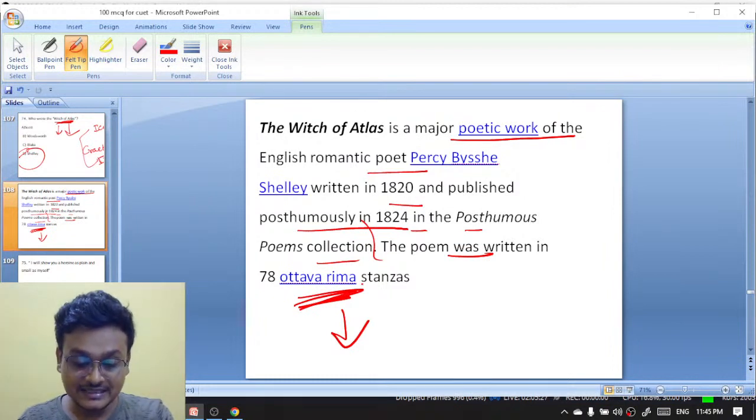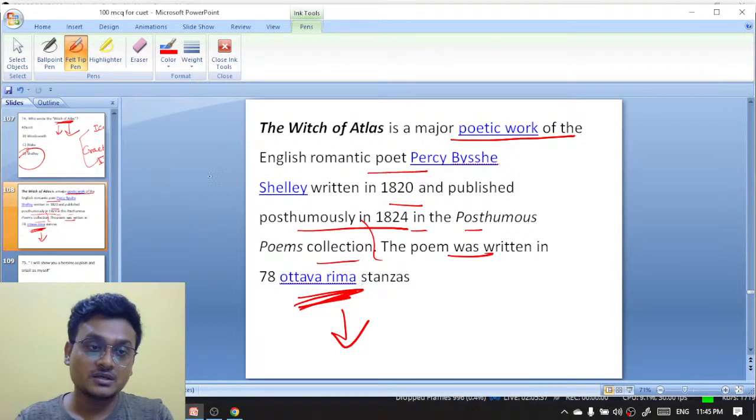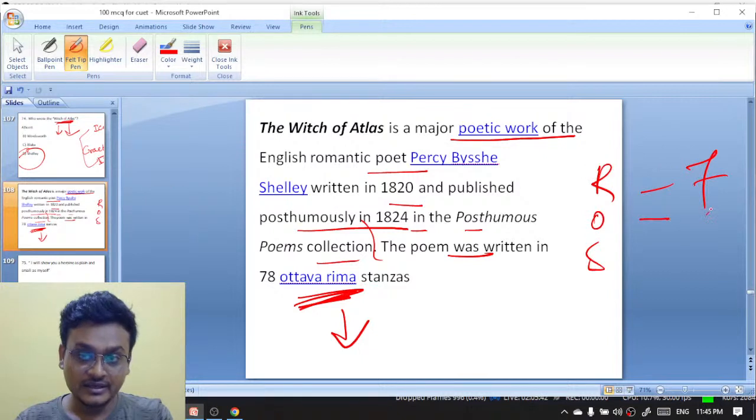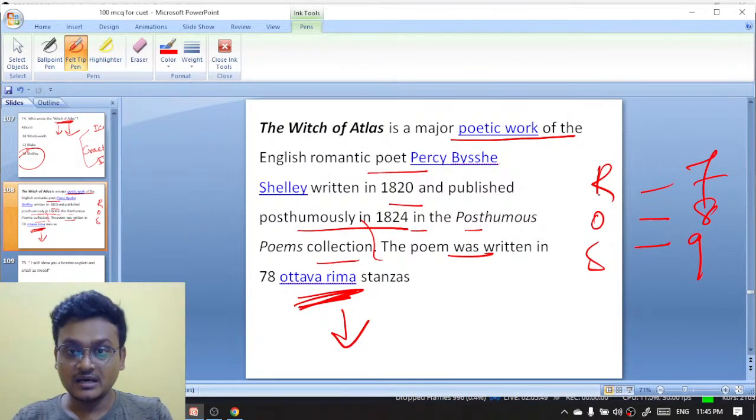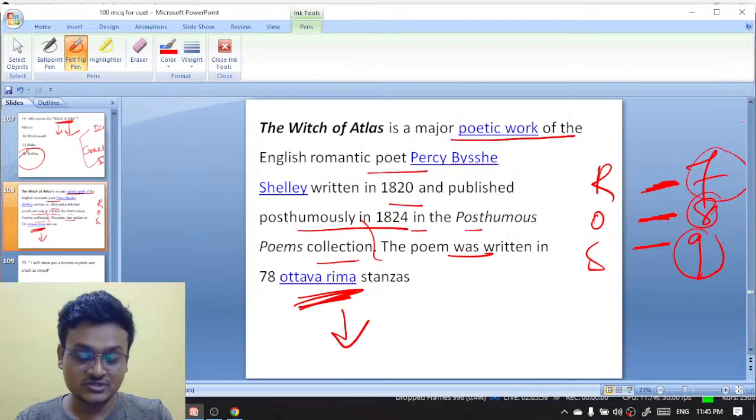Ottava Rima, excellent. Now Ottava Rima में क्या होगा? Rhyme royal में 7, Ottava में 8, Spenserian में 9. ठीक है, exactly. Rhyme royal में 7, Ottava में 8, और Spenserian stanza में 9. ठीक है, 7, 8, 9. Excellent.